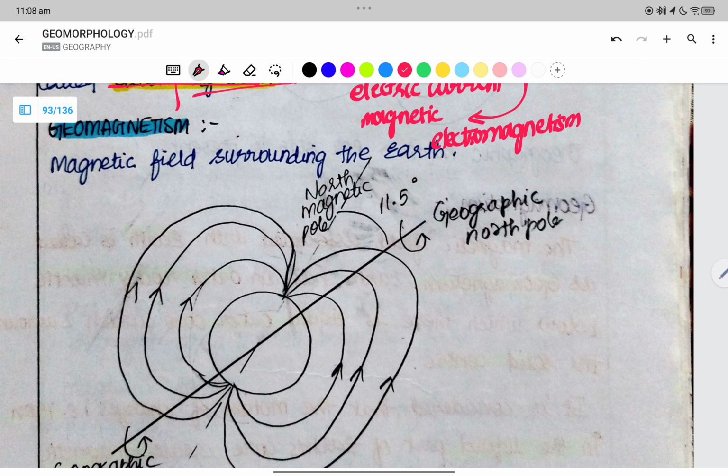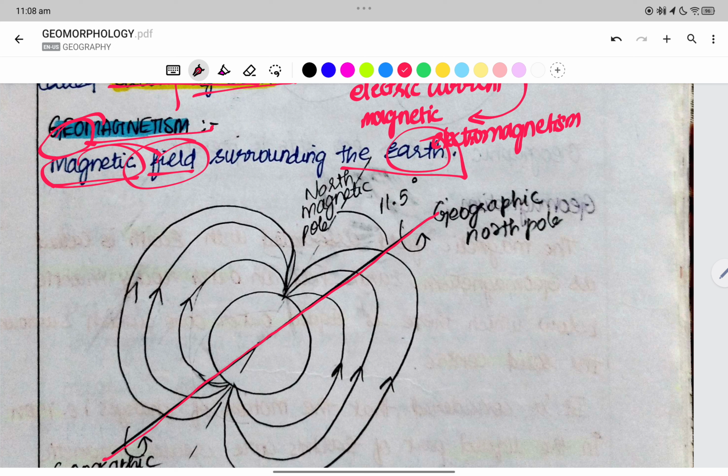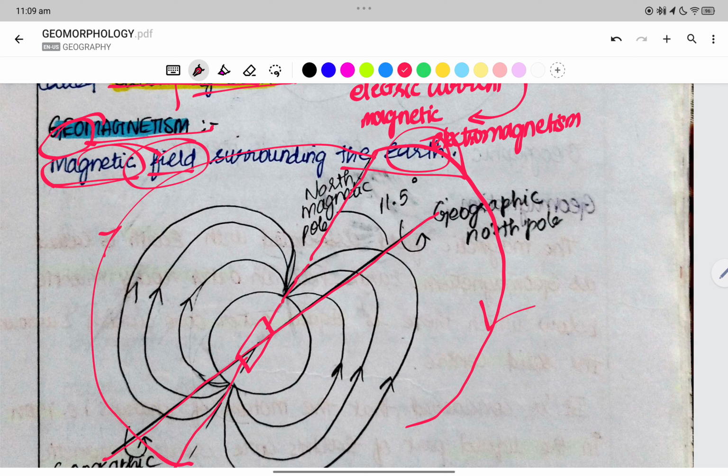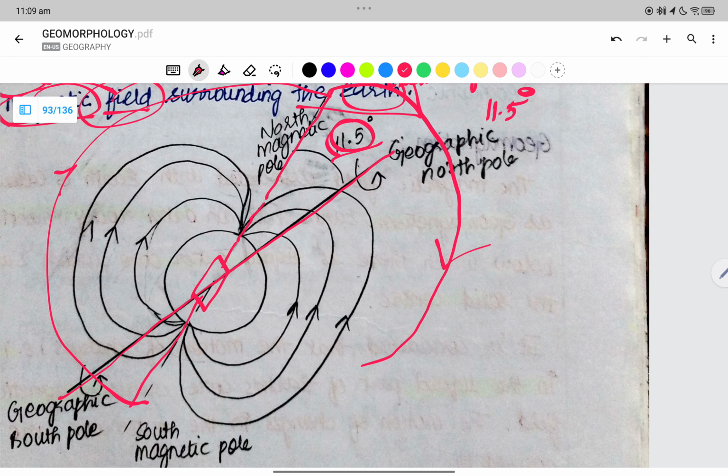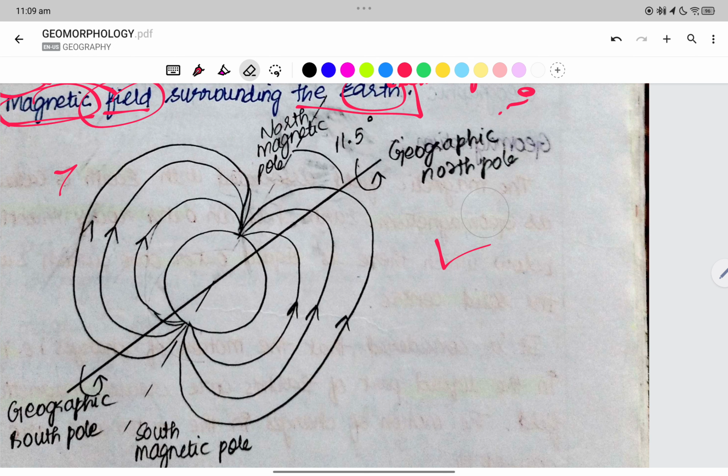Now what is Earth's magnetism? What is geomagnetism? It is the magnetic field surrounding the earth. First we have the earth's geographic north pole, but the magnet is like this. The magnet has geographical north and geographical south. It moves from the north to the south, and the angle is 11.5 degrees. This is the angle between the north magnetic pole and the geographical north pole, which is due to the tilt of the earth.